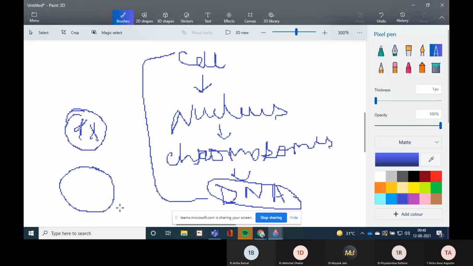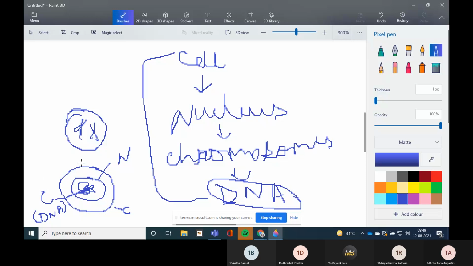This is the cell. Then innermost, it has the nucleus. This is the nucleus, and inside it, some thread-like structure. This is the chromosome, and the chromosome contains DNA. Is it clear? Yes, ma'am. So you can make the structure for your better reference.